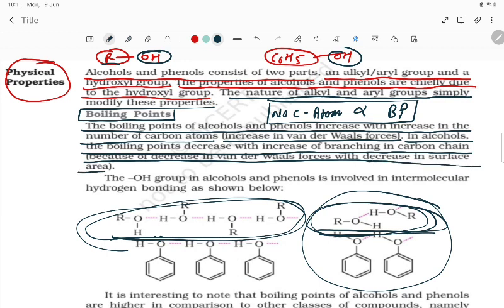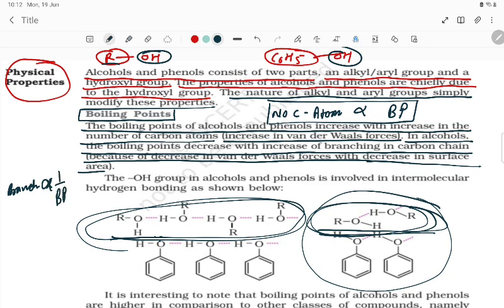So surface area decreases means what, student? Van der Waals force of attraction also decreases. So branching, student, is inversely proportional to boiling point.